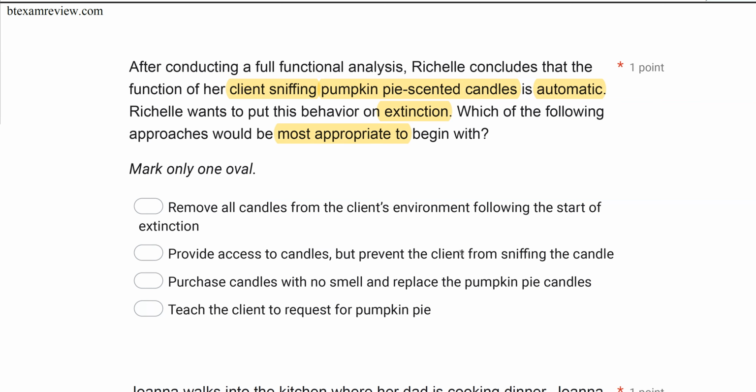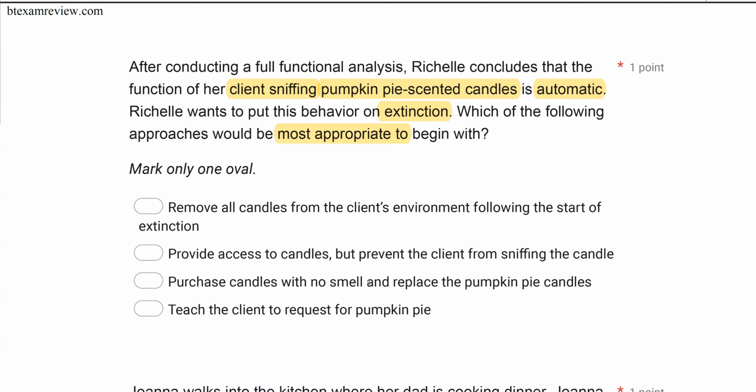B, provide access to candles, but prevent the client from sniffing the candle. Same thing with B. B is response blocking. Response blocking is not extinction. So be careful there. C, purchase candles with no smell and replace the pumpkin pie candles. Well, how does C work? Well, C is not going to deliver the scent following the response. So C looks pretty good. Usually they sniff it and they get the scent. Now they're going to smell the candle. They get no scent. This is a good example of withholding reinforcement.